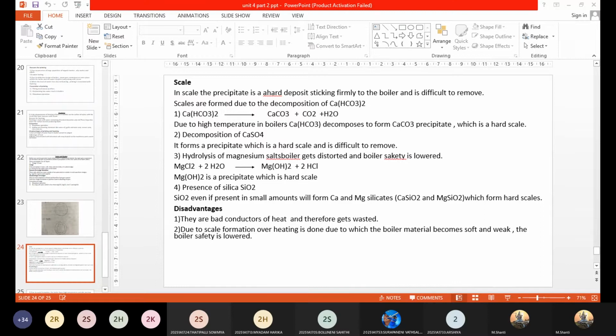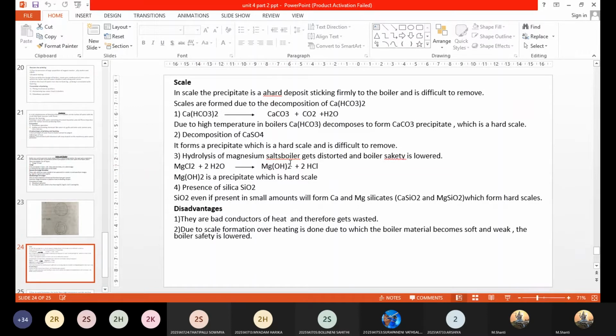Now the second point is decomposition of calcium sulfate. Calcium sulfate, once again, is a hard type of scale and it is very difficult to remove. That is the second type. We are just listing out the salts. The third one is hydrolysis of magnesium salts. Magnesium salts on hydrolysis give rise to magnesium hydroxide and HCl. Now, magnesium hydroxide is a scale deposit.